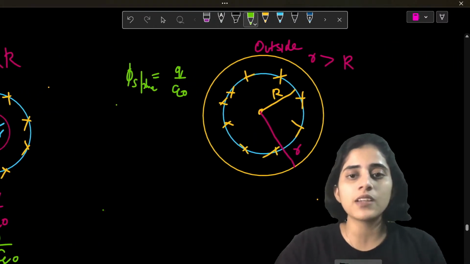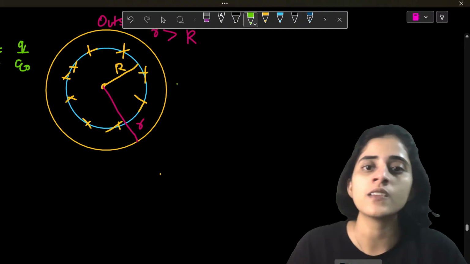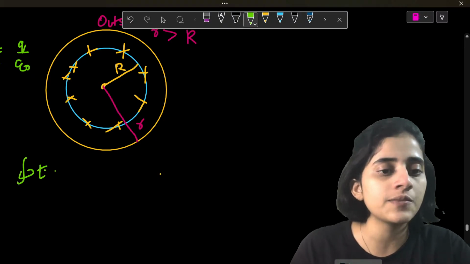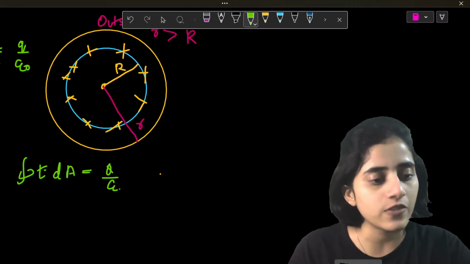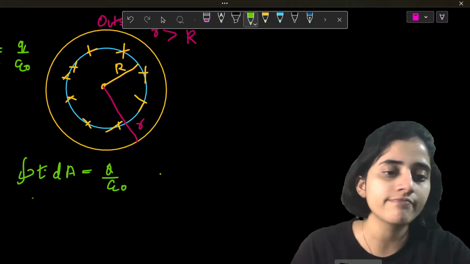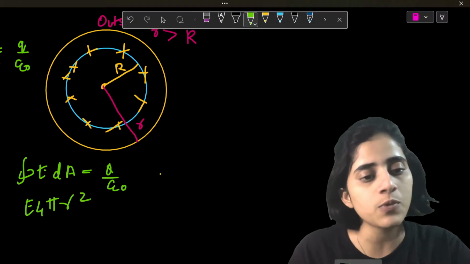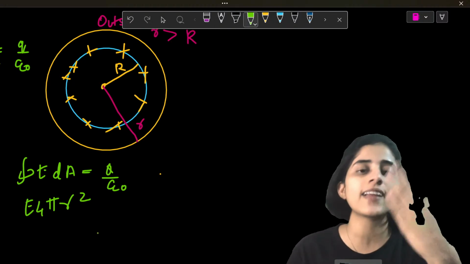Now let's do the same thing for outside. For outside, what happens? Again, integral E dot dA is equal to Q by epsilon naught. All this is fine. So E 4 pi, again small r square. Why small r square itself? Because I'm taking the outer sphere, yellow sphere.